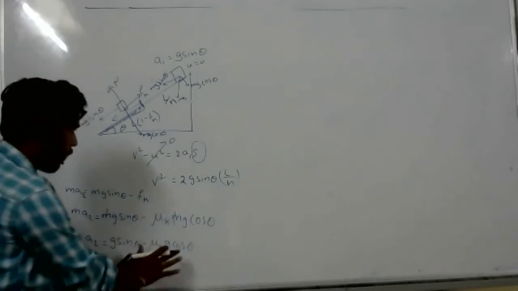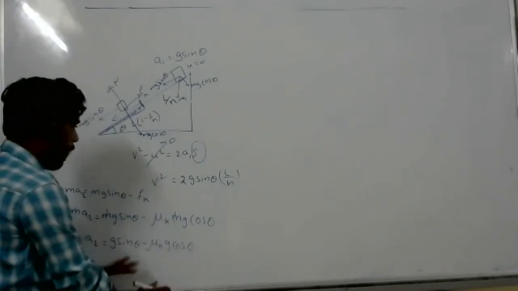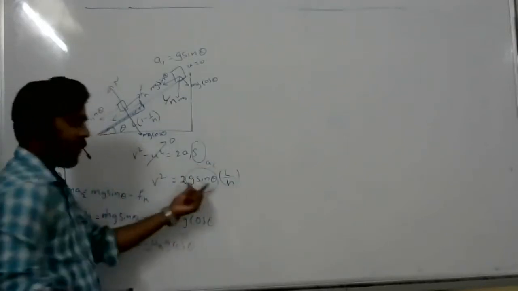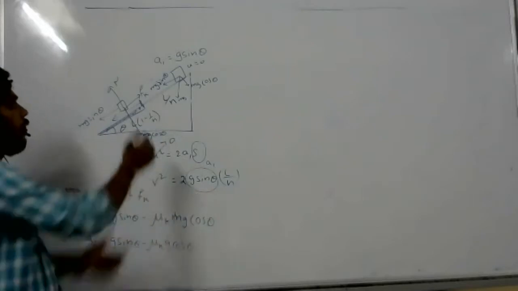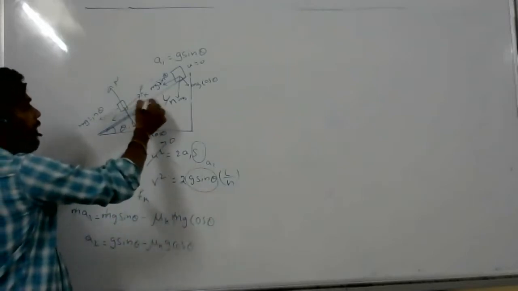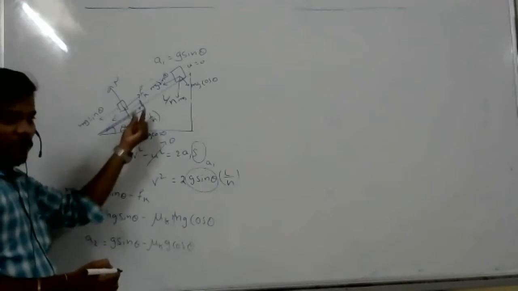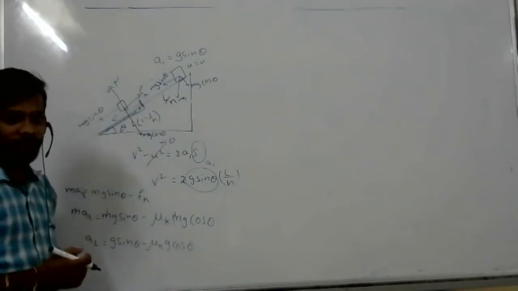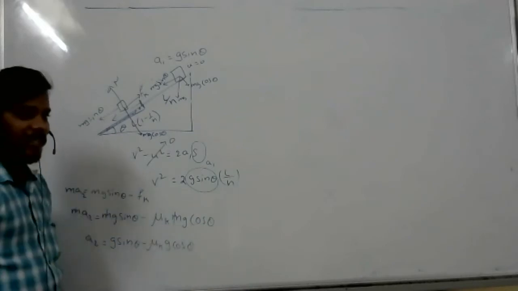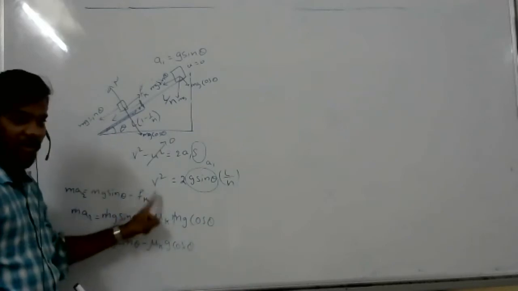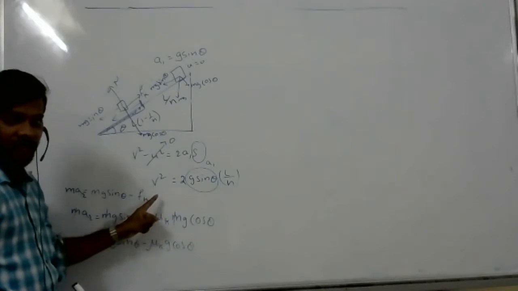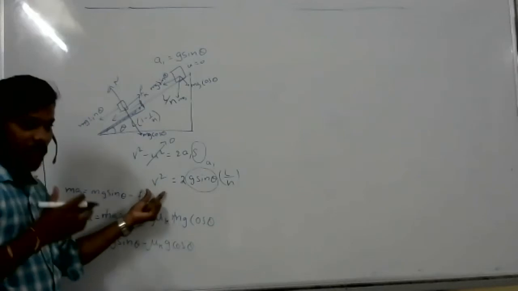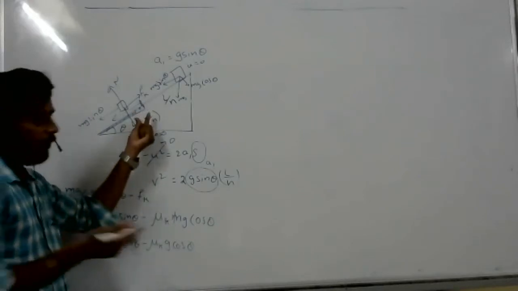Okay, now look at this. It is the A1 acceleration. Keep it like that. Now here also we can calculate. What is the velocity when it is entering? When it is entering, there is an initial velocity, right? What is the initial velocity? Root of 2g sin theta. Yes, this is the initial velocity here, right?